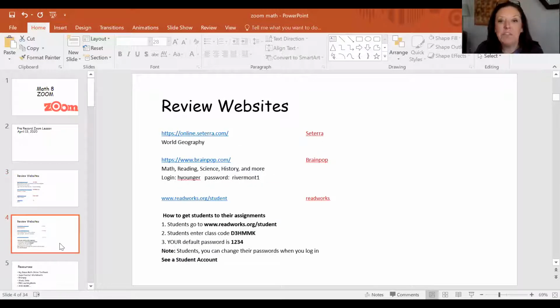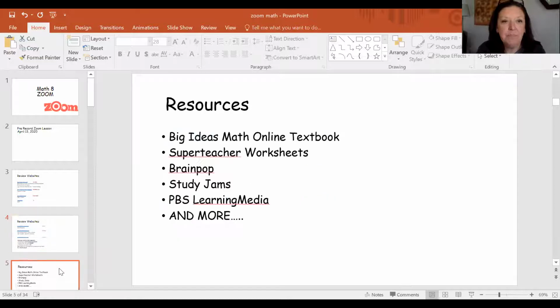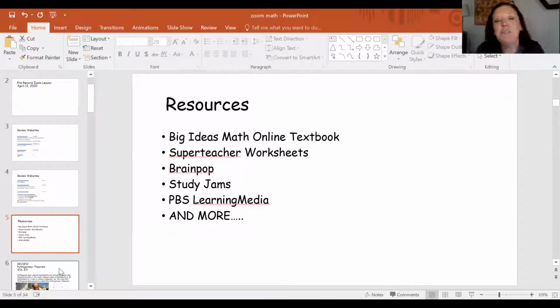Also, BrainPop is new to this mail out along with ReadWorks. With BrainPop, the login for everyone is H Younger and the password is Rivermont1. And with BrainPop, if you're not familiar with it, I can assign different lessons in math, reading, science, history, and more. The resources that we'll use for our math will include Big Ideas Math Online Textbook, Super Teacher Worksheets, BrainPop, Study Jams, PBS Learning Media, and more.